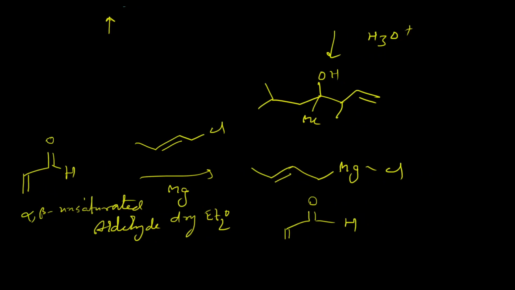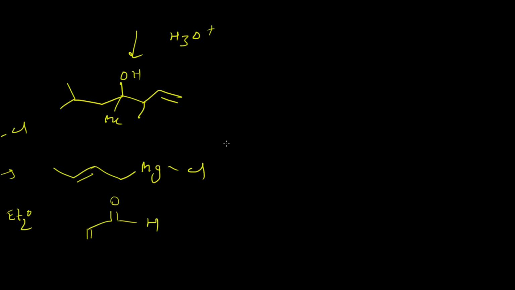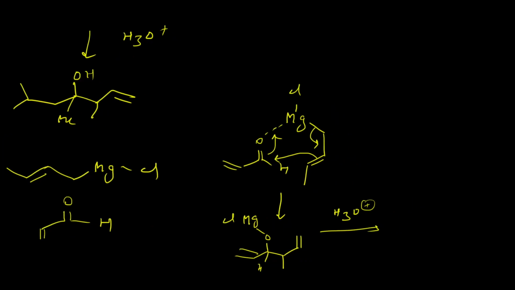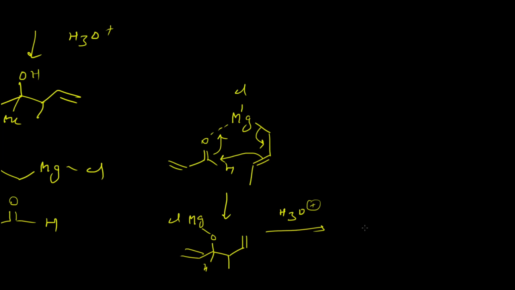Here also you can expect that the abnormal product will form via a 6-member transition state, giving the corresponding alkoxide. After hydrolysis or aqueous workup, we will get a secondary alcohol. This will be our product.